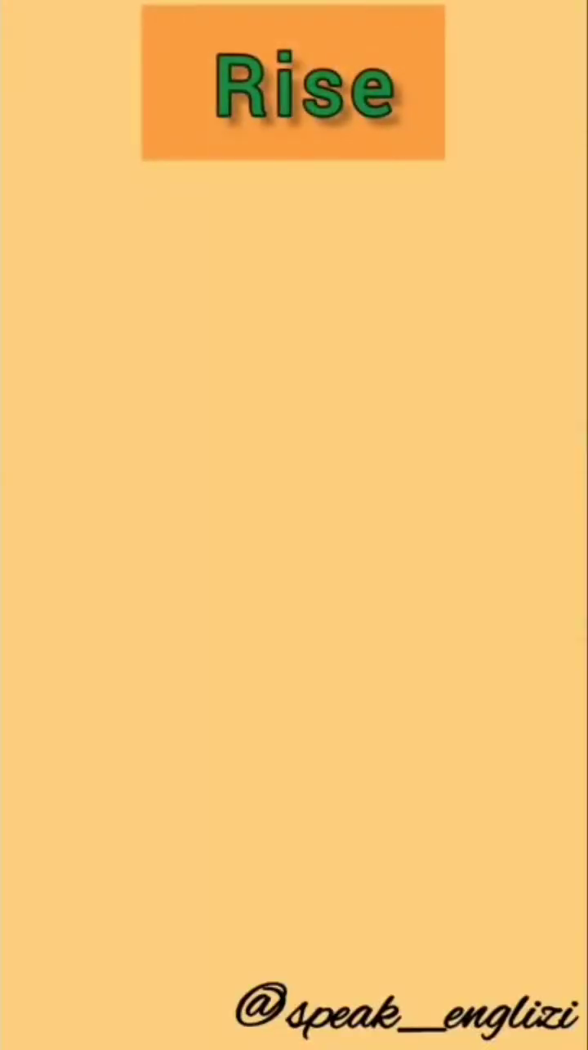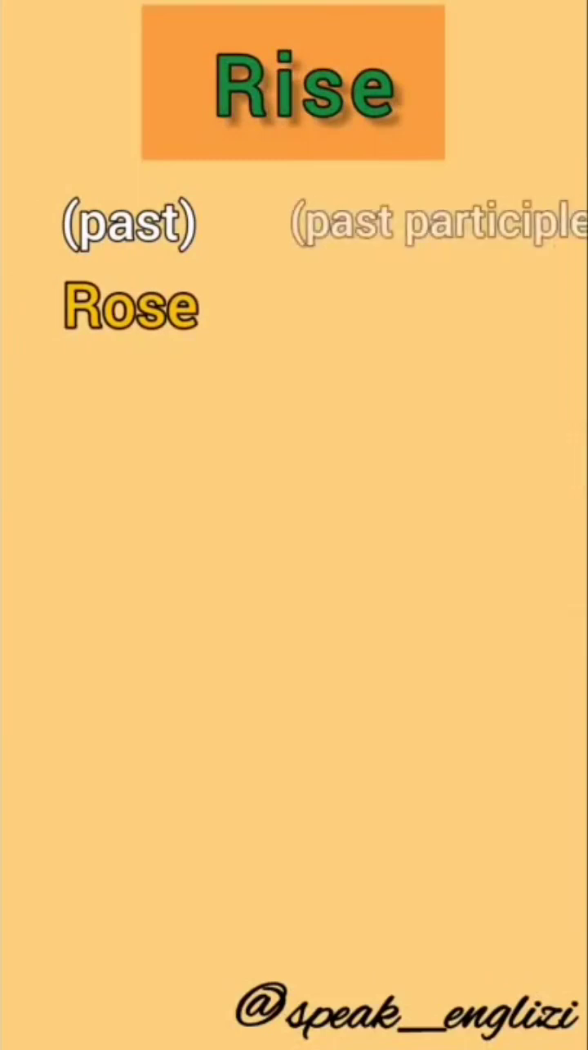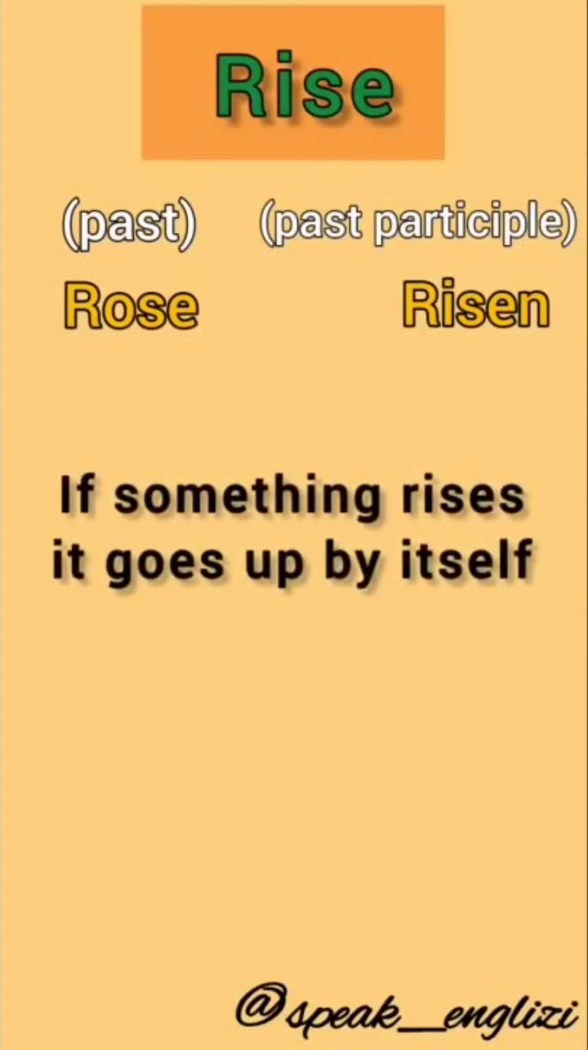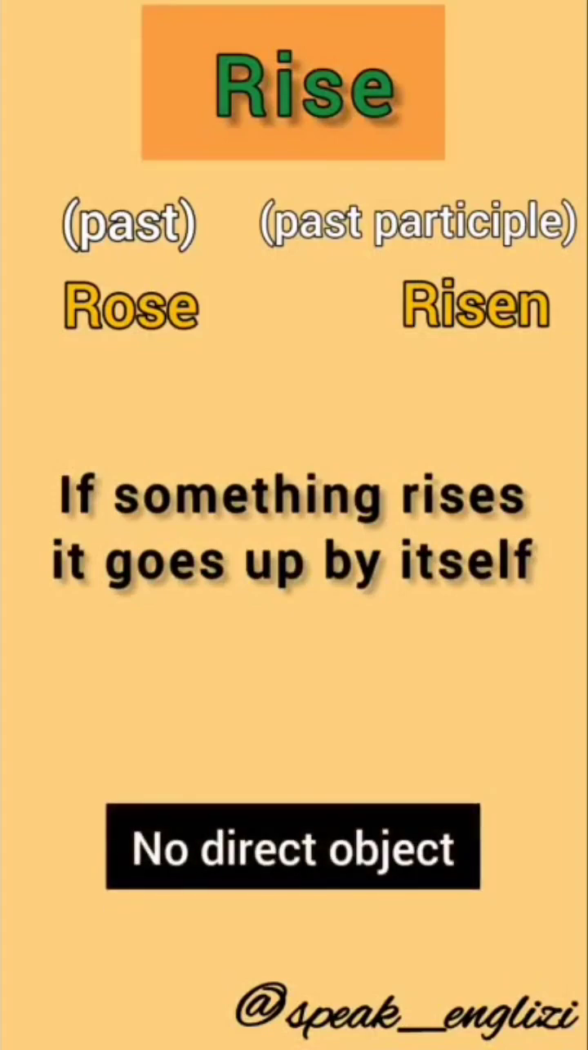Now let's look at the verb rise. It's an irregular verb, so rose is the past and risen is the past participle. If something rises, it goes up by itself. This verb doesn't need a direct object.